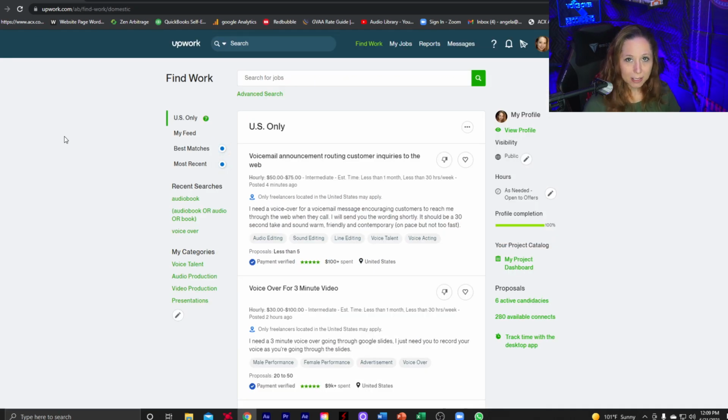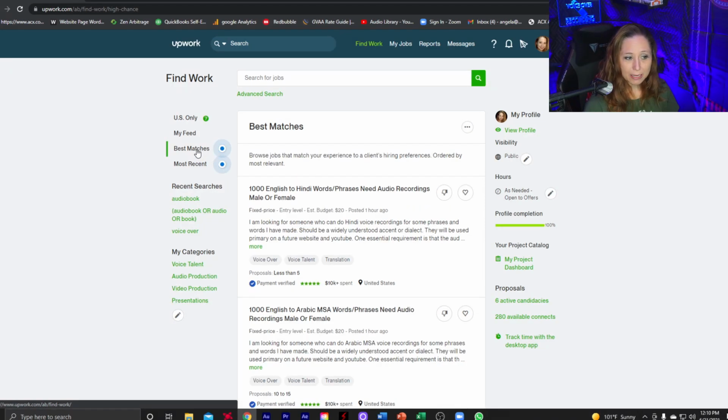So coming back to the dashboard, what I had mentioned before about best matches with those keywords that were in the job listings, those are what will pull that job into your best matches bucket. So let's click on that and take a look. These best matches, again, using the keywords from your profile and the keywords from the job listing, should pull those related jobs into your best matches. So when you log into your profile and you go to your dashboard, if you go into best matches, those should be all the jobs that are relevant to your profile.